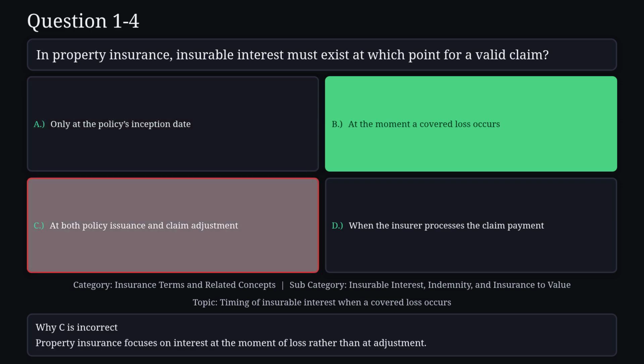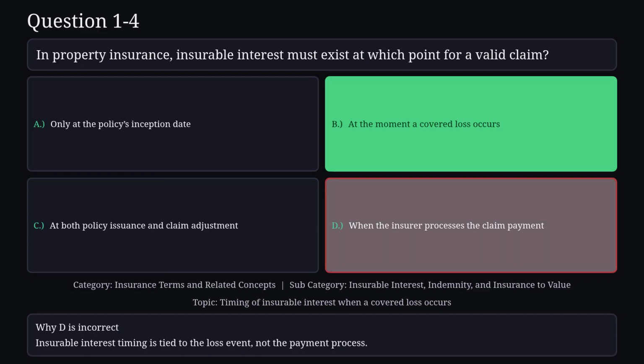Reason C is not correct. Property insurance focuses on interest at the moment of loss rather than at adjustment. Reason D is not correct. Insurable interest timing is tied to the loss event, not the payment process.